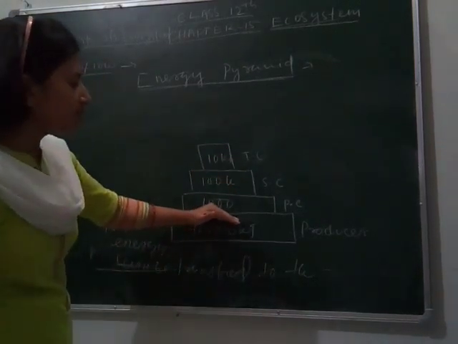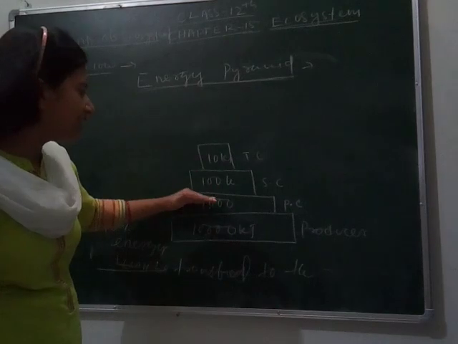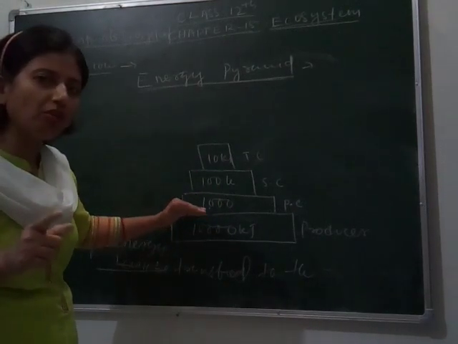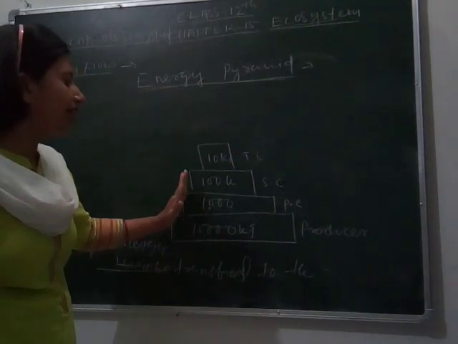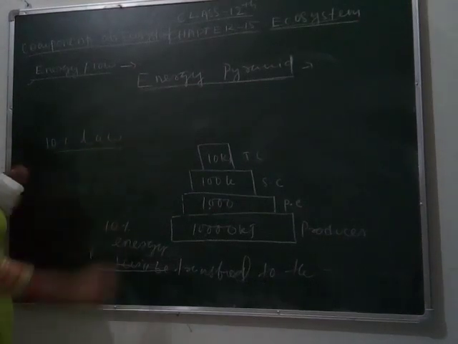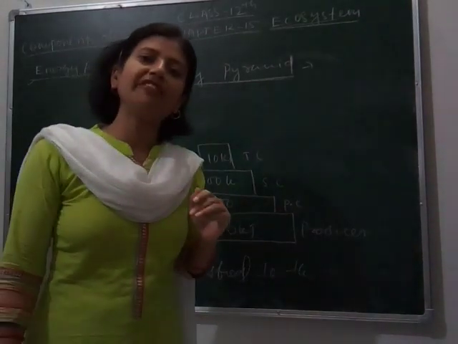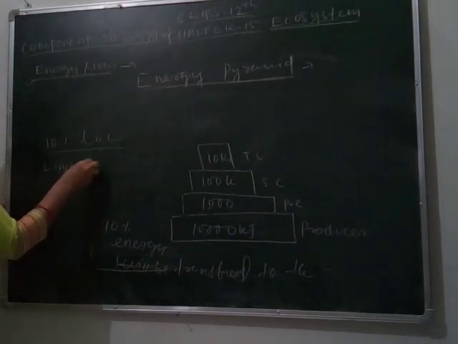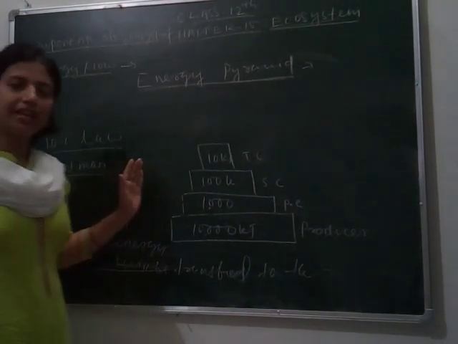The energy transferred from one trophic level to another is only 10% of all the energy. That's why it is called the 10% law. This law was given by the scientist Lindemann, the 10% law.